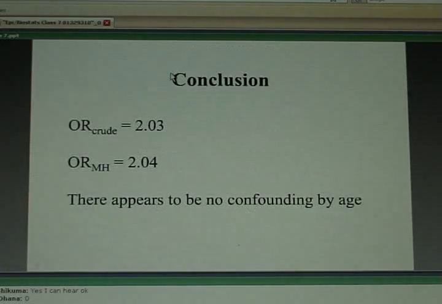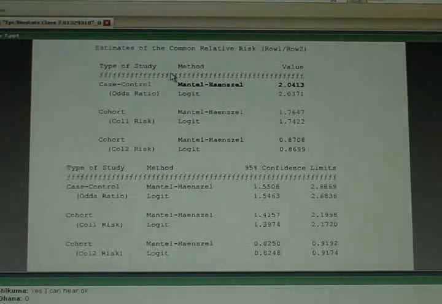Let me just skip ahead 2 slides. The crude odds ratio was 2.03, adjusting using a technique called Mantel-Haenszel estimation. Adjusting through stratification, we get an odds ratio of 2.04. If I go back to my printout, we even get a confidence interval around that adjusted odds ratio. The confidence interval goes from 1.55 up to 2.68. This is how you control for confounding using stratification.